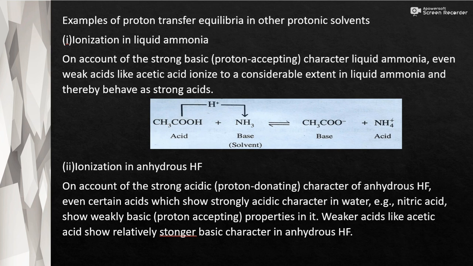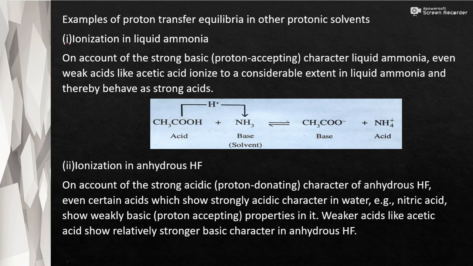So strongly acidic acids in water will show weakly basic properties in anhydrous HF, and weaker acids like acetic acid show relatively stronger basic character in anhydrous HF.